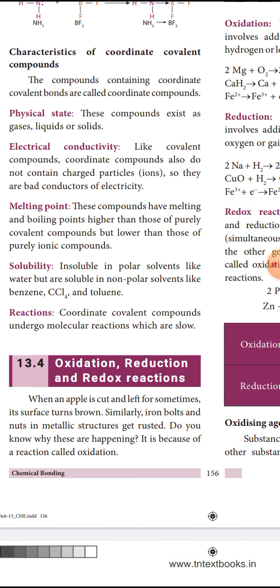First is rusting. In rusting, iron is converted into hydrated iron oxide in the presence of oxygen and water. So what is happening? Here, oxygen is added to iron. Like that, in all combustion reactions, substances burn to form one or more oxides. For example, if we burn magnesium, it burns brightly and forms magnesium oxide. While converting into magnesium oxide, oxygen is added. So this type of reaction we call an oxidation reaction.